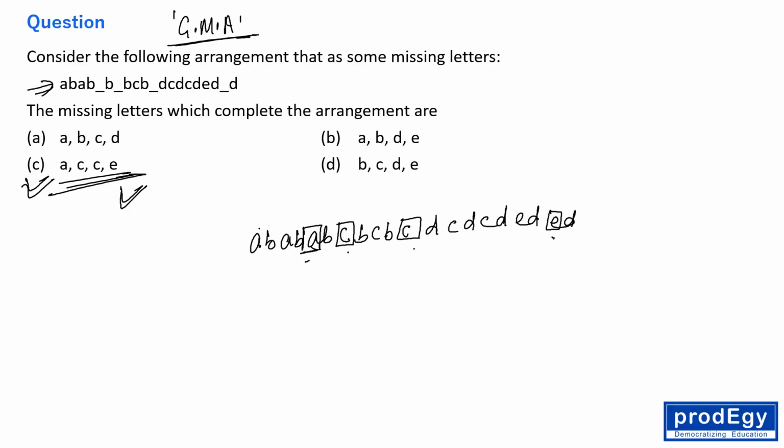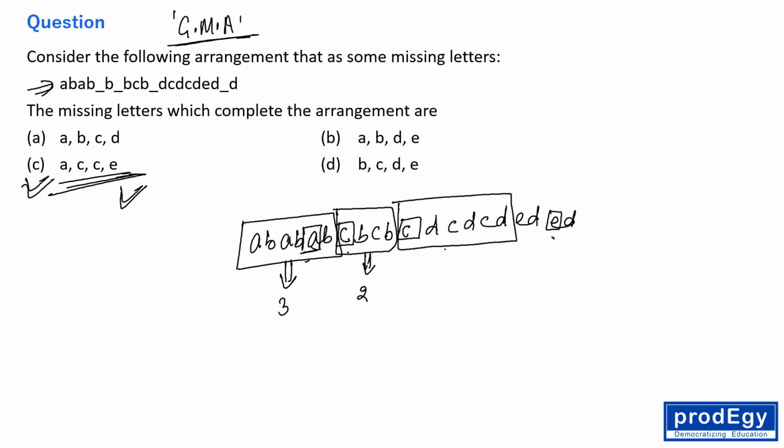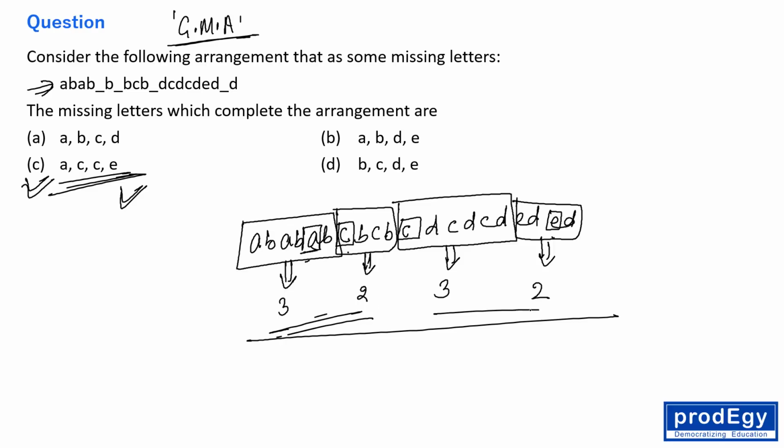Now I'll tell you the pattern here. AB is occurring 3 times, right? Then CB is occurring 2 times. Then CD is occurring 3 times. Then ED is occurring 2 times, right? So this is the pattern. 3, 2, 3, 2 is the pattern, right? AB, AB, AB, CB, CB, then CD, CD, CD, and then ED, ED, right? This is the fixed pattern.